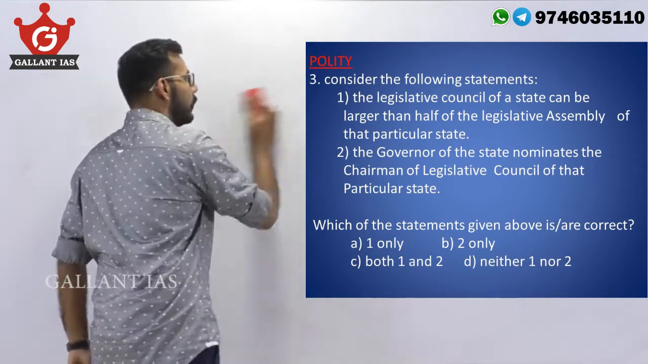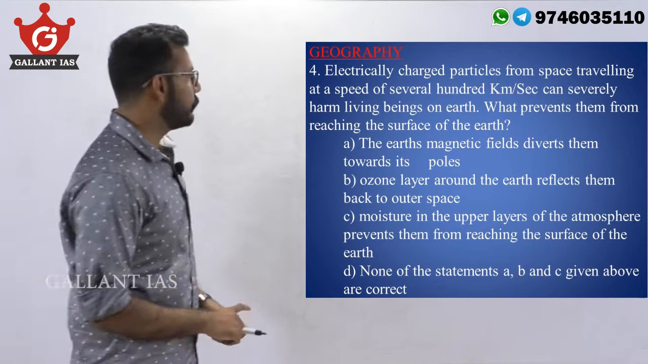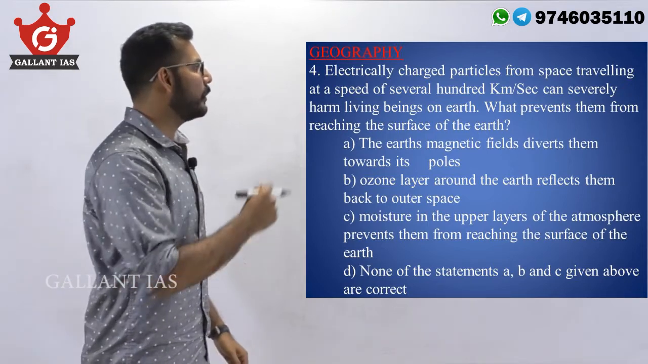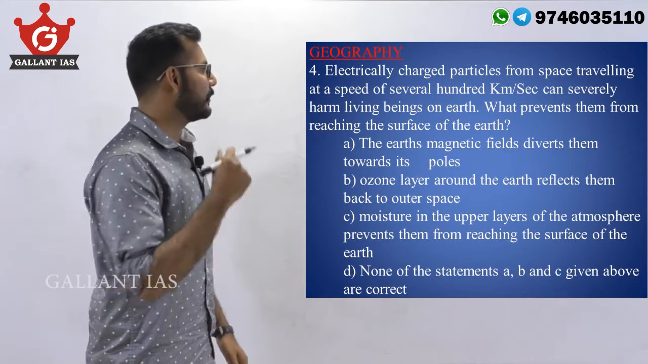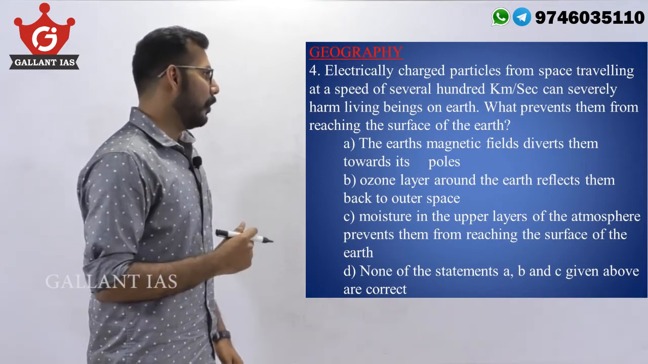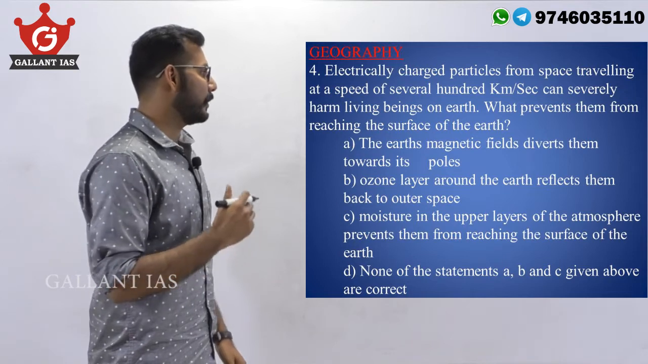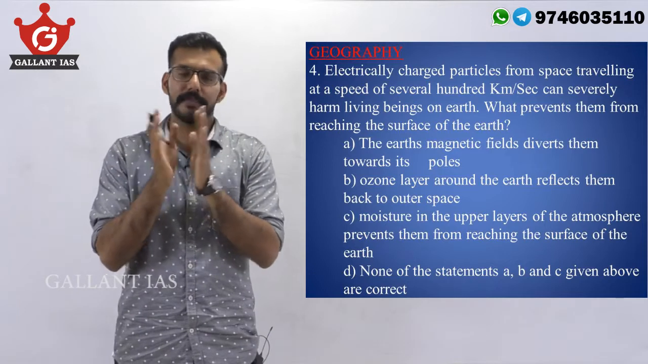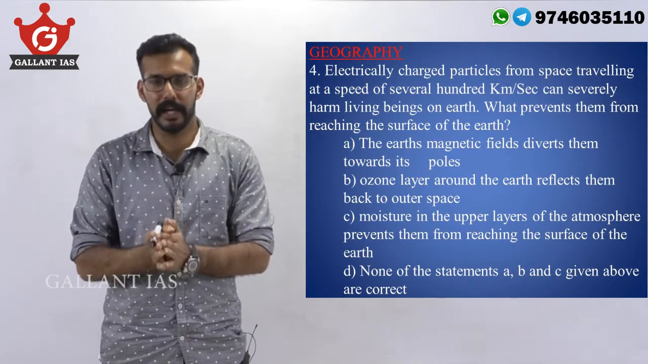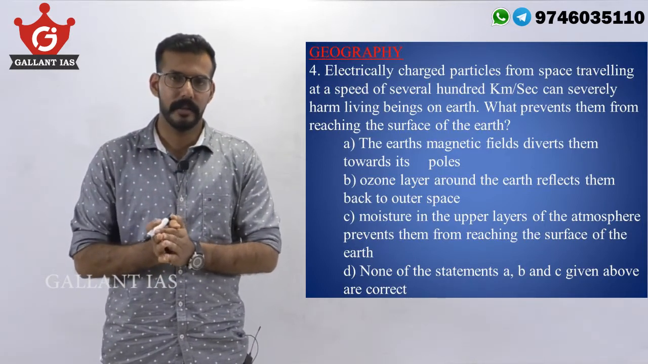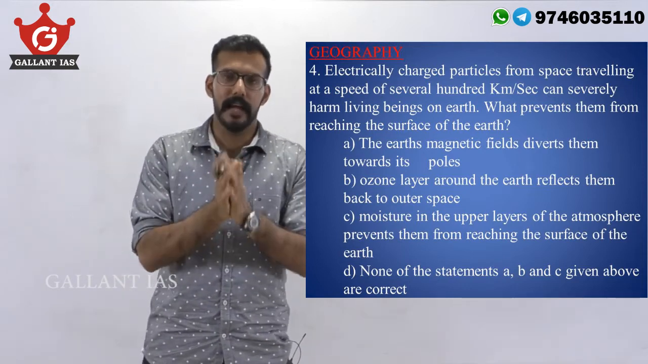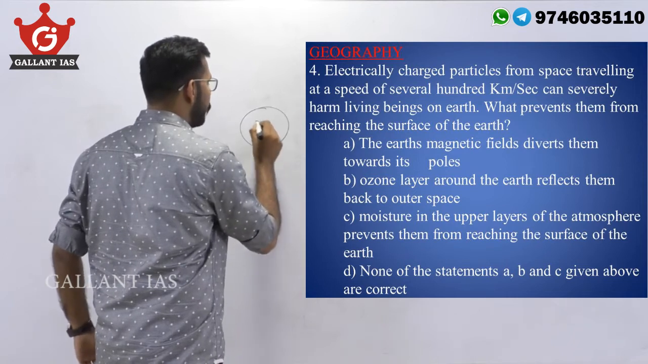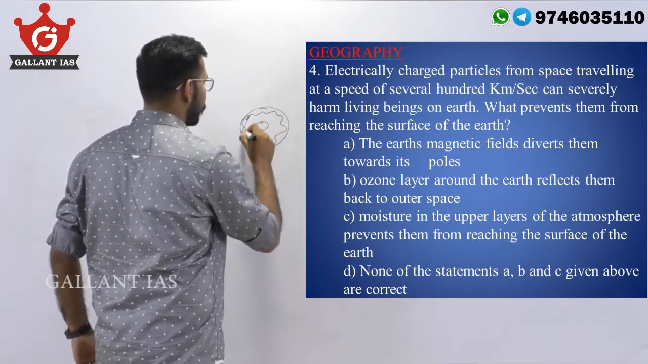Now let's move on to the next question, which is from geography. Electrically charged particles from space traveling at a speed of several hundred kilometers per second can severely harm living beings on Earth. What prevents them from reaching the surface of the Earth? Now, Earth, as far as we know, is the only habitable planet in our solar system and in our galaxy. And Earth is protected by a bubble of electromagnetic sphere around it.